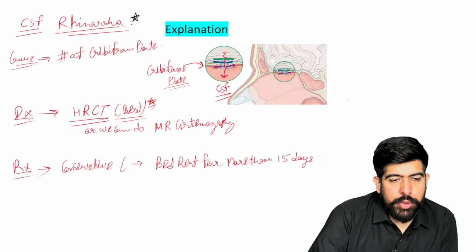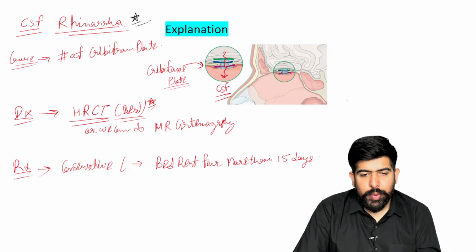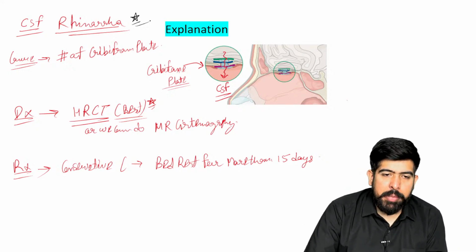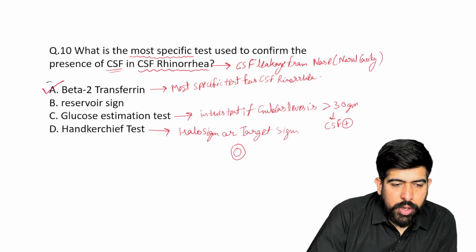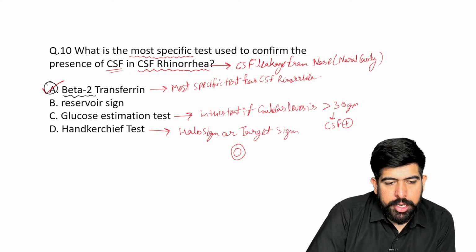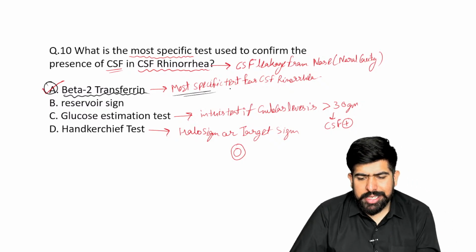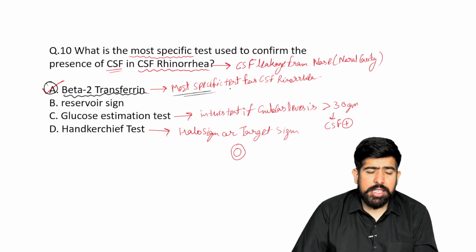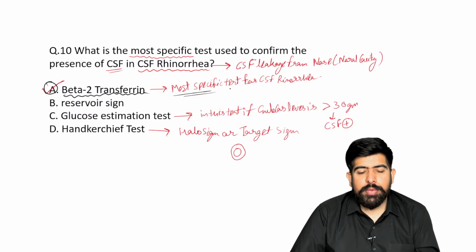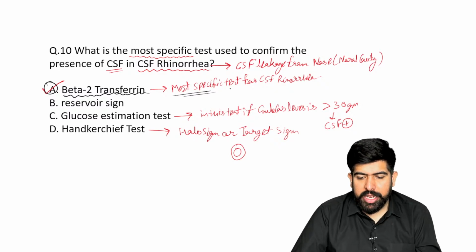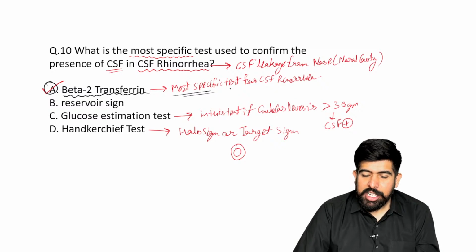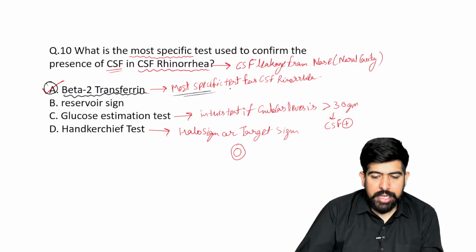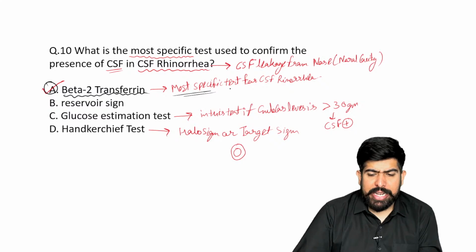Is it clear to you, everyone? Right? And please remember which test is the most specific. We already talked about it. This is beta 2 transferrin, the most specific. Some books mention 2 weeks, and some books mention 15 days. It is approximate, guys. The 2 weeks is the same as the 15 days, right?